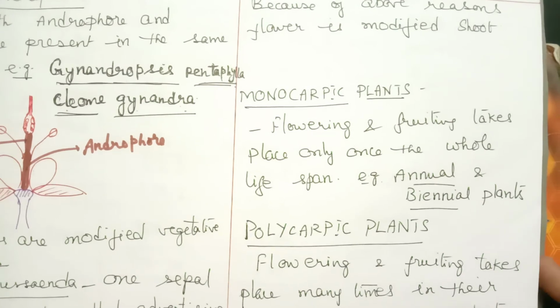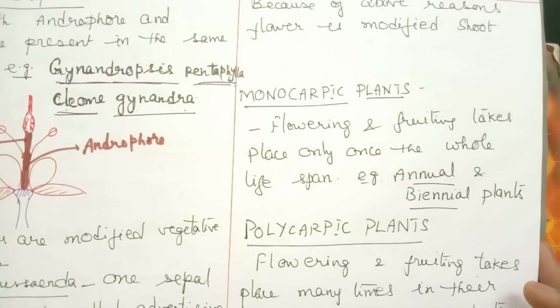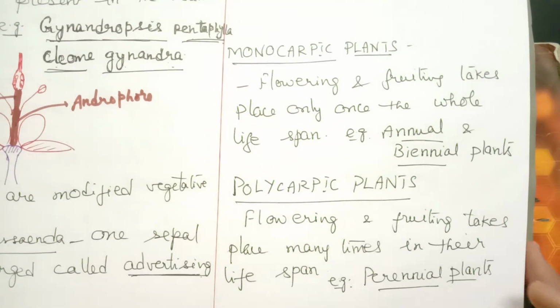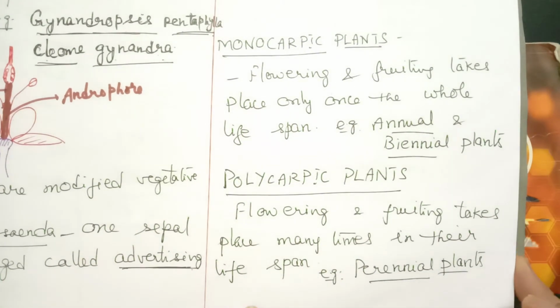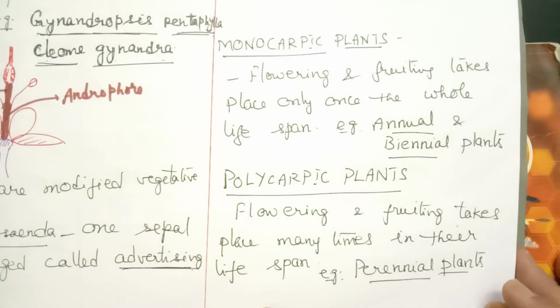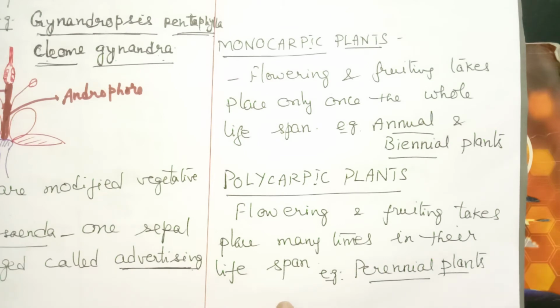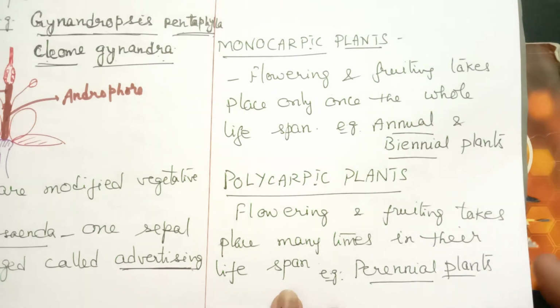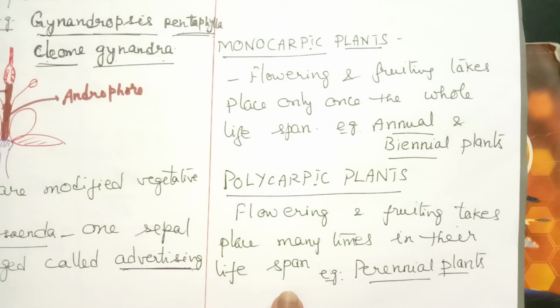Now, polycarpic plants. Polycarpic plants are those in which flowering and fruiting take place many times in their lifespan, for example, perennial plants. Perennial plants are those which live for more than 2 years. So here flowering takes place many times, like huge fruit trees such as mango, or many other plants like tamarind, neem, and so many others.